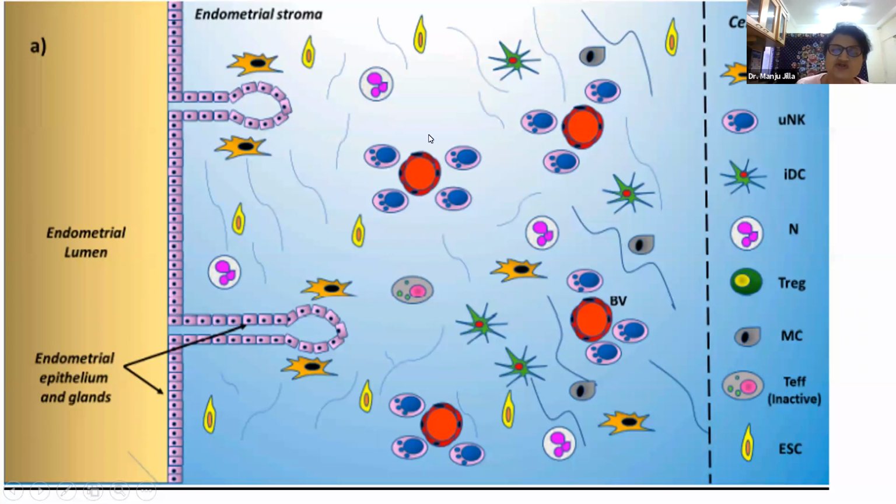The stroma is also pierced by the spiral arterioles, which are surrounded by a layer of endothelial cells. Besides the natural killer cells, we have macrophages, the immature dendritic cells, and the T regulatory cells. Here you can see a picture of the T regulatory cell. All of them are going to participate in the immune tolerance of the embryo when it implants inside the endometrium.